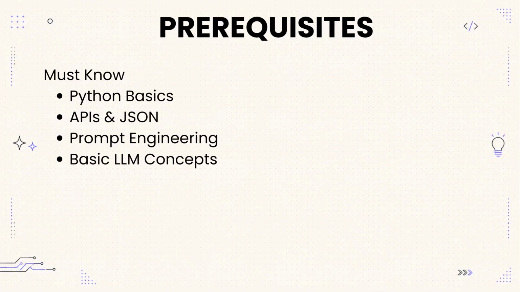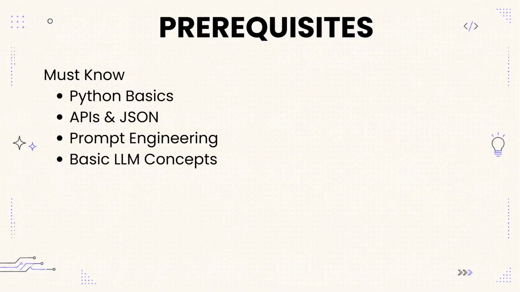Before starting this playlist, there are a few concepts that we should already know. You don't have to be an expert, but having a basic understanding of these topics will make your learning much easier. You should know Python basics, APIs, what JSON is, what prompt engineering is, and basic LLM concepts.